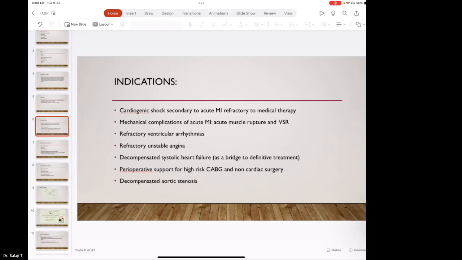I was just looking into Google yesterday. Proactive is a new technique. At the tip of the balloon there's a fiber optic sensor, and there's an algorithm that senses the systolic flow. Because the systolic flow starts reducing, that's the time of aortic valve closure. So with this proactive catheter, you can predict the aortic valve closure and the balloon inflation can be done exactly during the diastole.